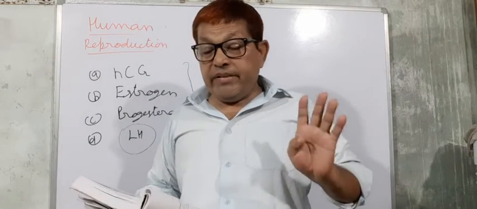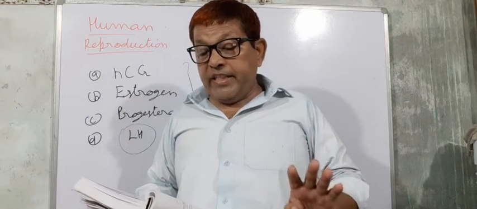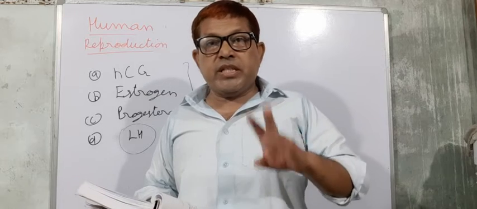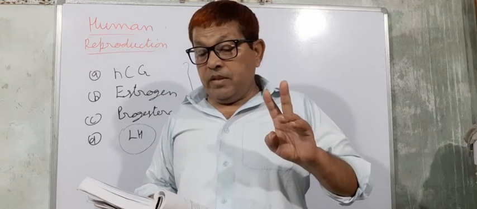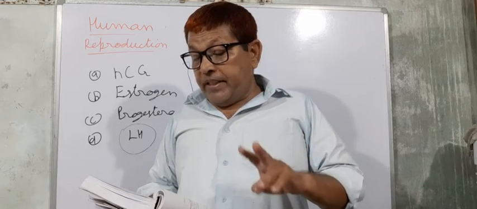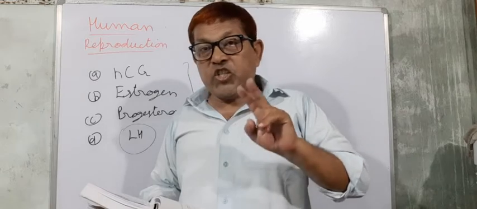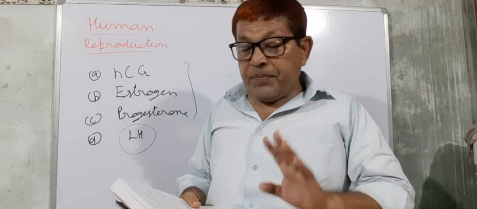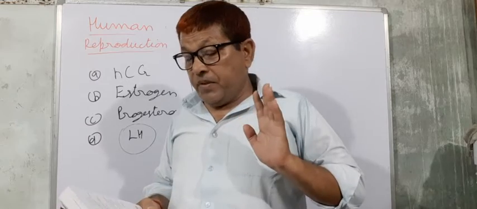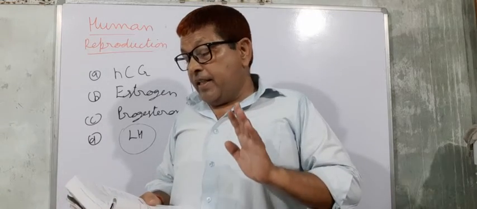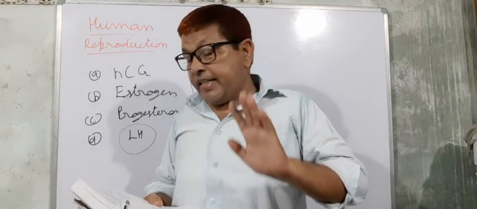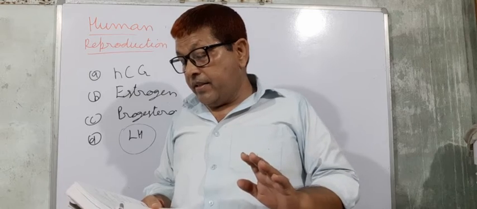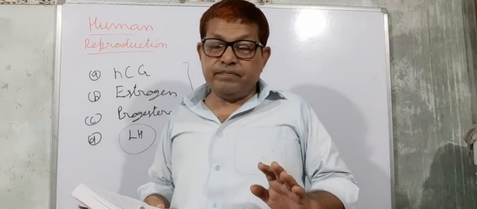Four options are given: A, between the zygote and blastocyst; B, between the blastocyst and gastrula; C, after implantation; and D, between implantation and parturition.